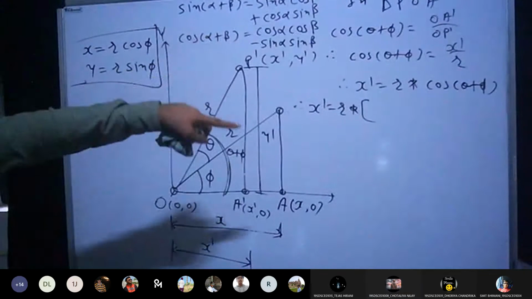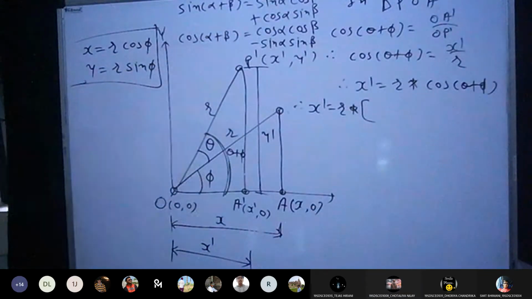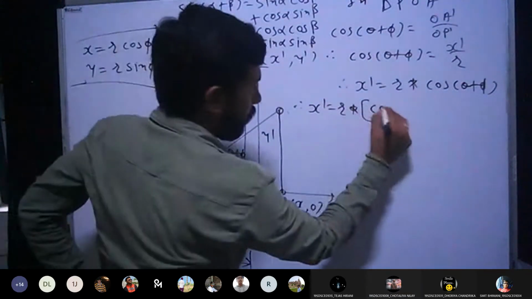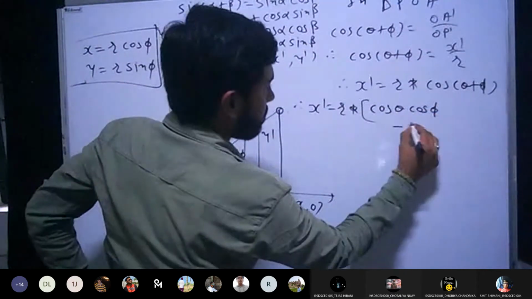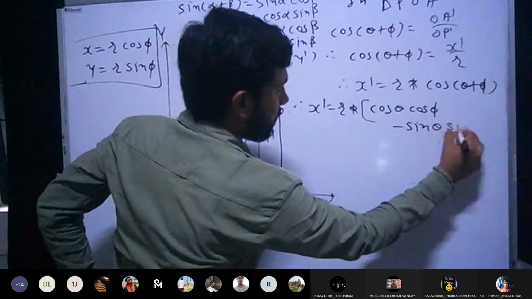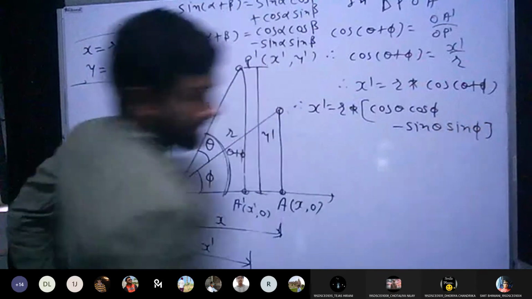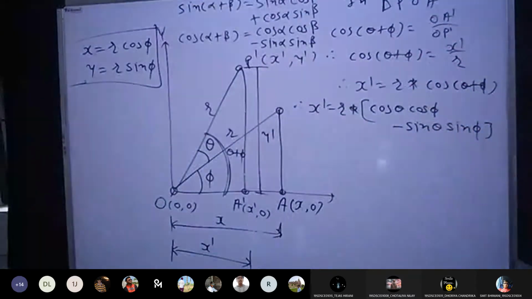Alpha is replaced with theta and beta is replaced with phi. So I can write cos theta cos phi minus sin theta sin phi. Is it fine?